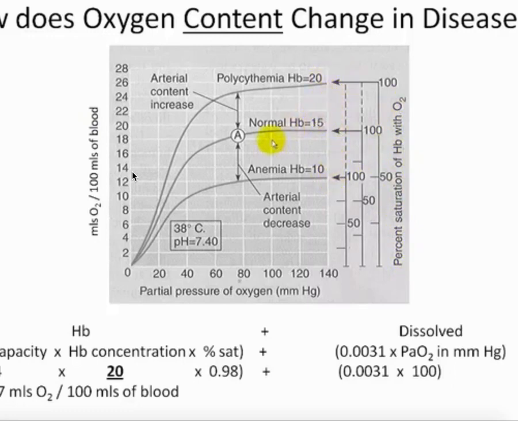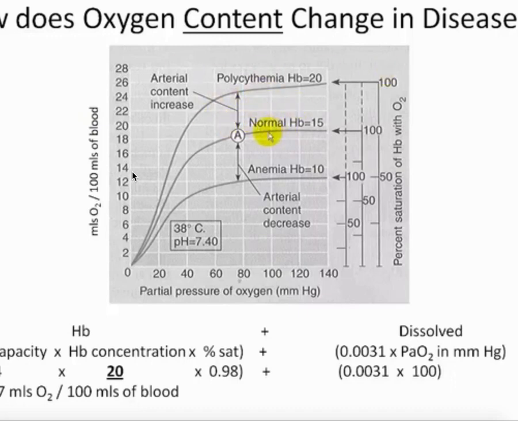So it's, and this indicating, again, at a normal PaO2 of 100, almost about 20 mLs of oxygen per deciliter. We're close to being fully saturated, about 98% saturation. And again, we went through the calculation of understanding that this will give rise to an overall content on the oxyhemoglobin of about 19.7 mLs of oxygen per deciliter of blood.